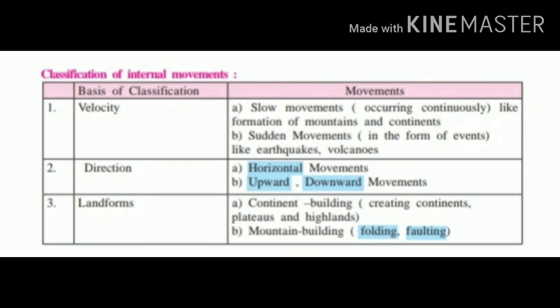First we will see what velocity is. As you know, children, velocity means speed. The movements occurring in the earth's mantle are slow movements and sudden movements. There are two types of movements. Because of slow movements, mountains and continents are formed. Because of sudden movements in the earth's mantle or on the crust, earthquakes and volcanoes erupt.